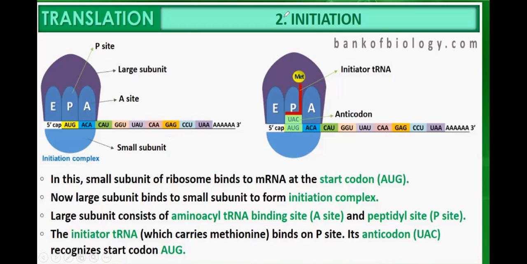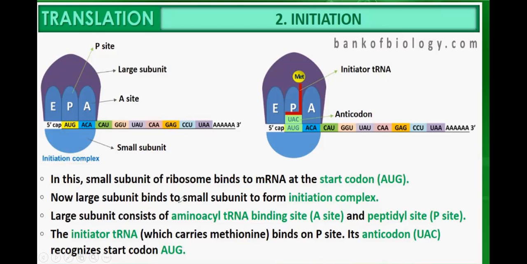Now, what is the second step? Initiation. In this step, a small subunit of the ribosome binds to messenger RNA. The small subunit will bind to the messenger RNA at the start codon, AUG. This is the start codon, AUG. So this is the initiation complex.